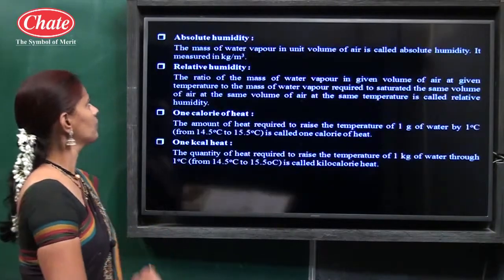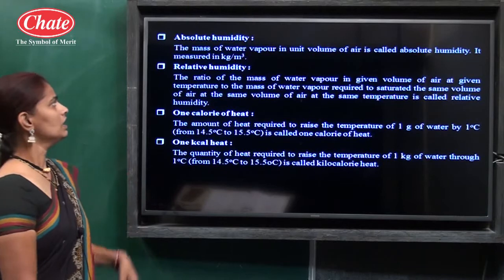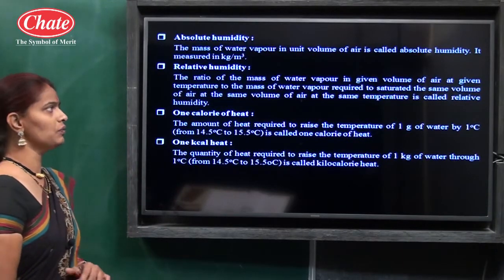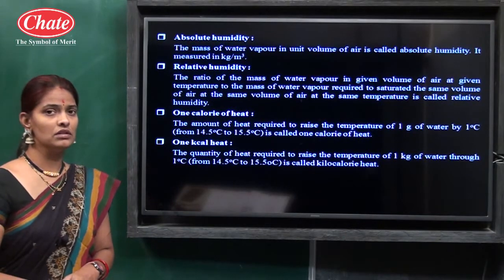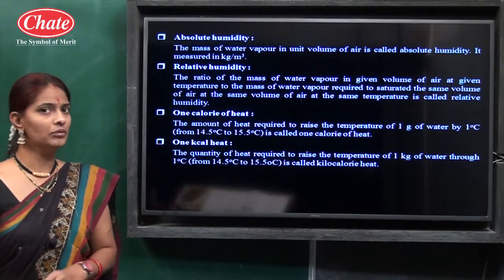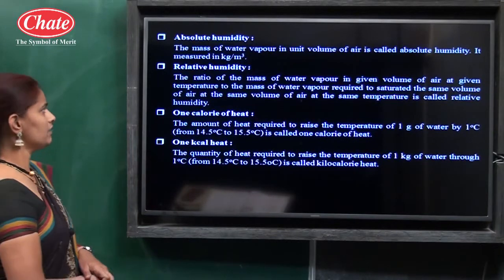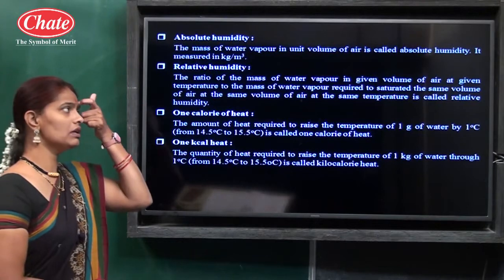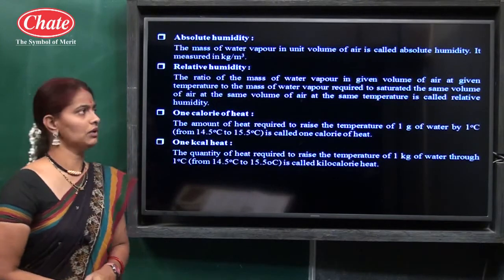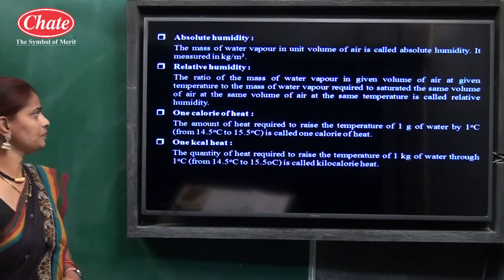Then next, absolute humidity. The mass of water vapor in unit volume of air is called absolute humidity. We know humidity means the moisture present in air, the amount of water vapor present in air. So that is why the definition is: the mass of water vapor in unit volume of air is called absolute humidity, and it is measured in kilogram per meter cube.